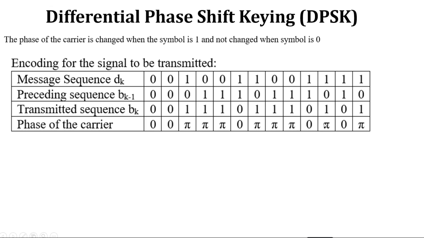Then again 1, so 0 to pi, then 1, so pi to 0, then again 1, so 0 to pi.